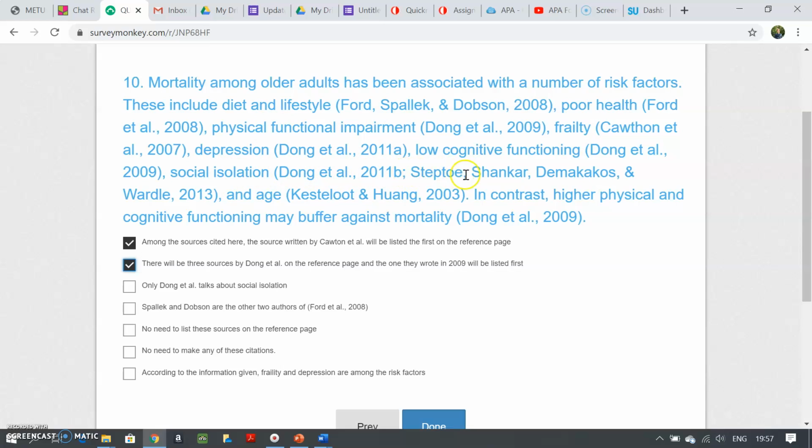No, as you see, Dong et al. and these writers also talk about it, so this is wrong. Spalek and Dobson are the other 2 authors of Ford et al. Let's just see Ford et al. Yeah, Spalek and Dawson. When you cite it for the first time, you give it in full, and next time when you cite it again, you use et al., and this is true. No need to list these sources on the reference page. No, this is wrong. No need to make any of these. No, this is wrong. According to the information given, frailty, obesity and depression are among the risk factors. Yes, it is true.